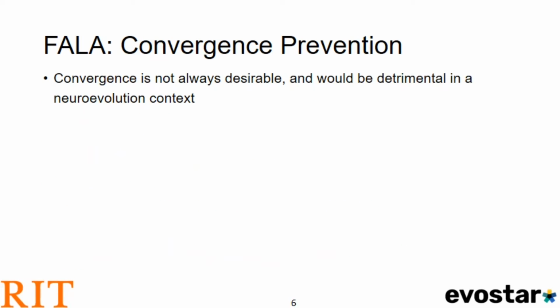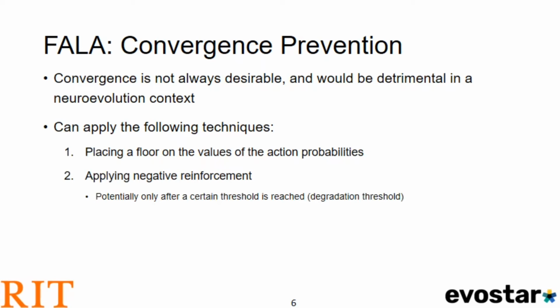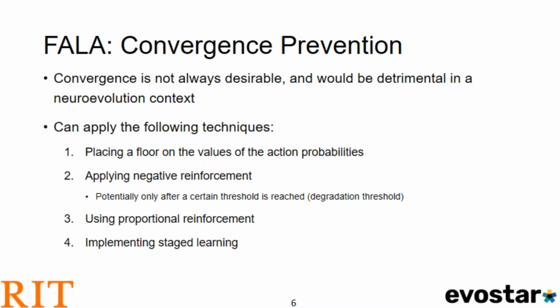In its baseline form, Fala will always converge to a single action. However, in the context of neuroevolution, this is not desirable because good networks are evolved using a combination of different genetic operations. We can apply several techniques to prevent this from happening. The first one is to place a floor in the values of the action probabilities. The second is to apply negative reinforcement, potentially only after a certain degradation threshold is reached. The third is to use proportional reinforcement, and the fourth is to use staged learning, where we break up the learning process into a series of stages and reset the probabilities at the end of each stage.